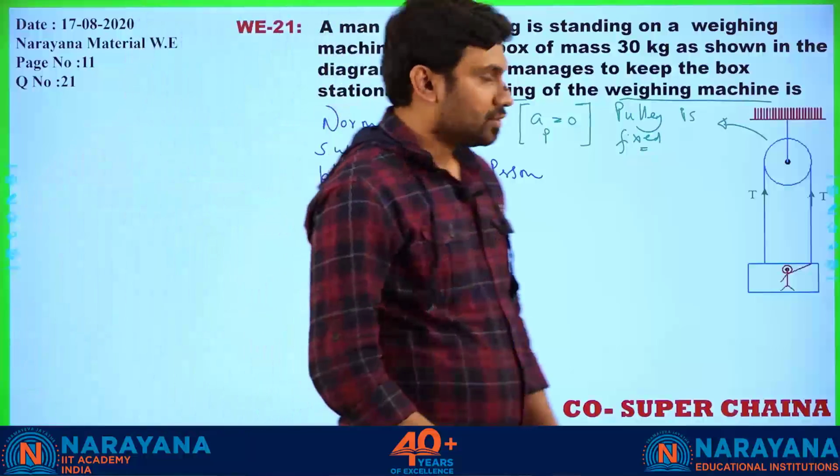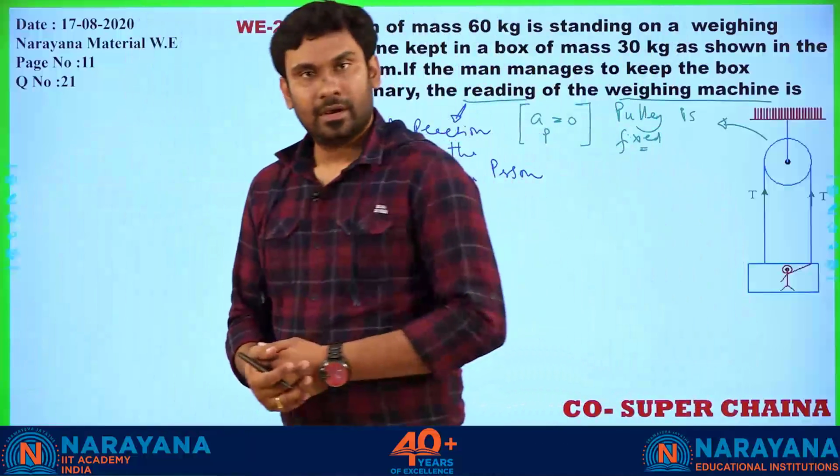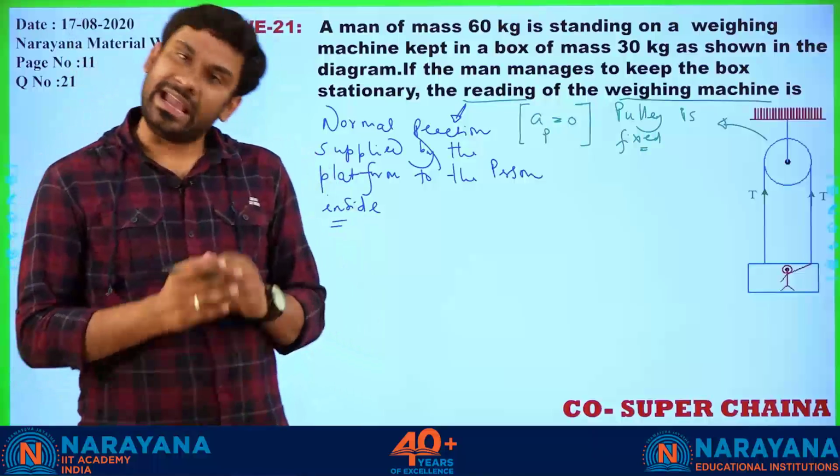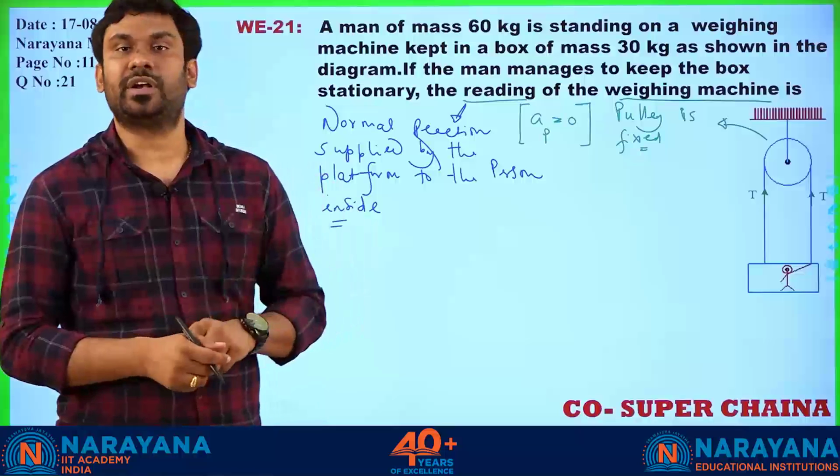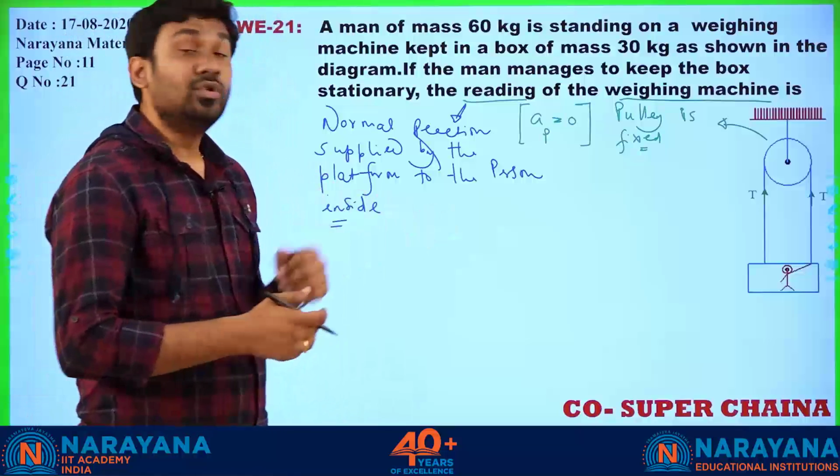That's it. That is what we mean by the reading of the weighing machine. In any kind of question, for the reading of the weighing machine, you just calculate the normal reaction. That is going to be your reading, right? Okay. Then how to do it?